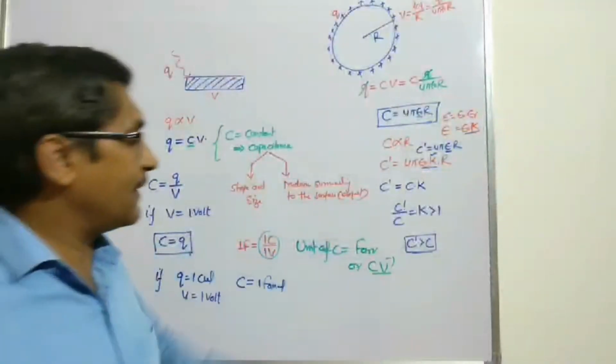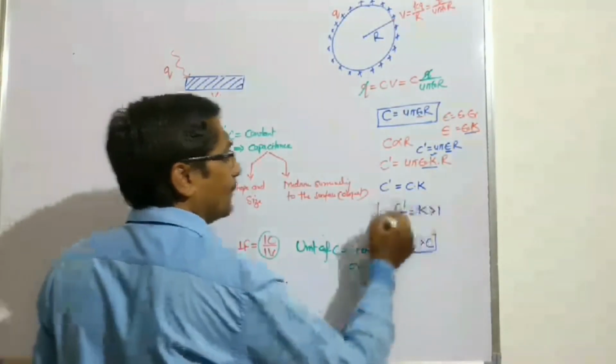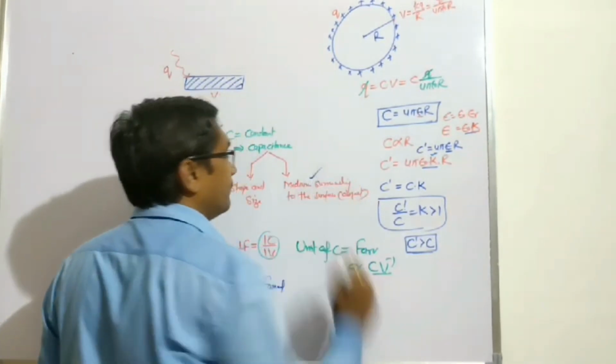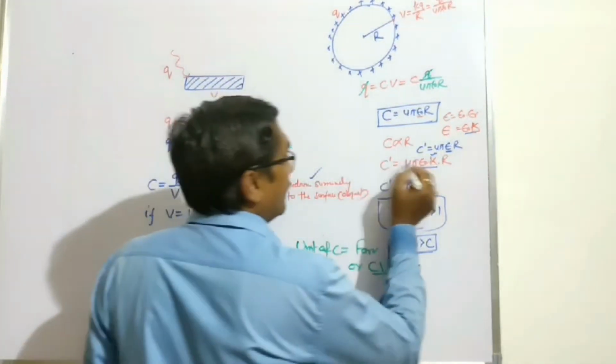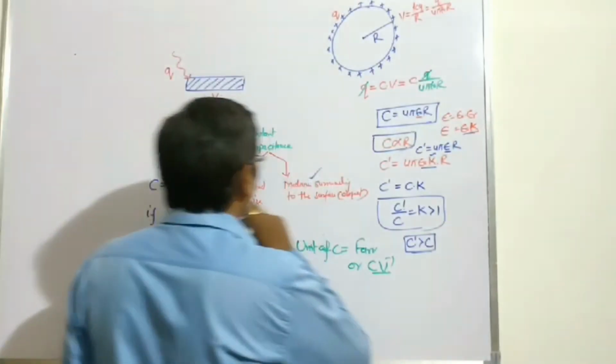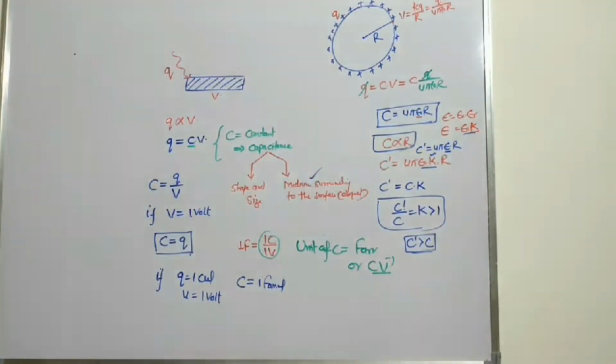In the first case, that's why we can say it depends on the medium. And in another case, C is directly proportional to R, so we can say capacitance depends on the radius of the sphere, so it depends on shape and size. And the farad is a very big unit.